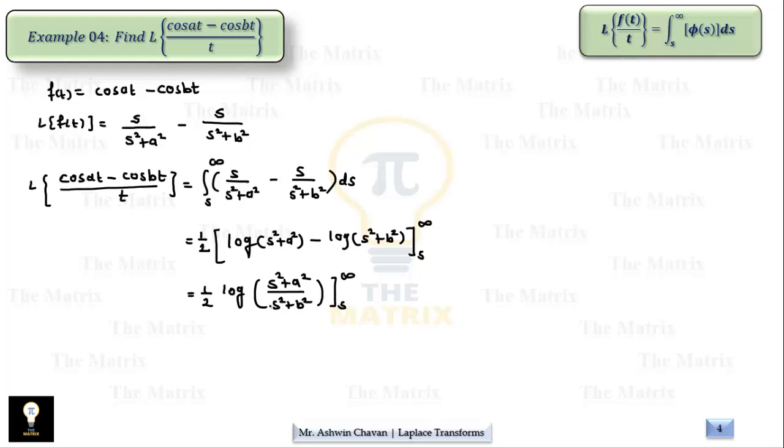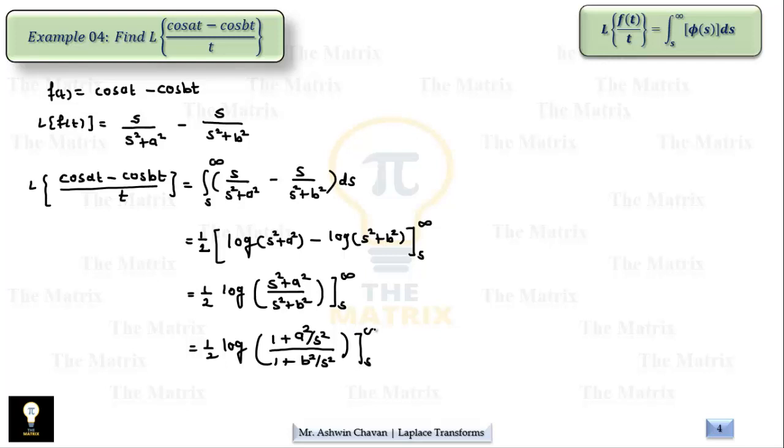Now when we take s square outside, it will get cancelled and the numerator becomes 1 plus a square by s square, the denominator is 1 plus b square by s square. We have taken s square common from both numerator and denominator and cancelled. So we get this situation.